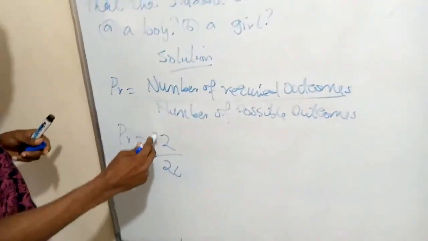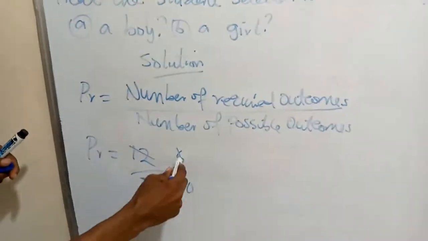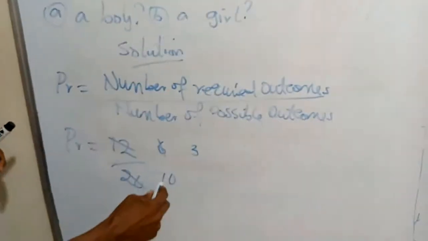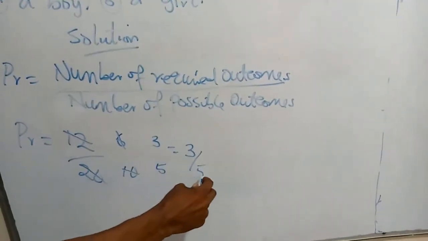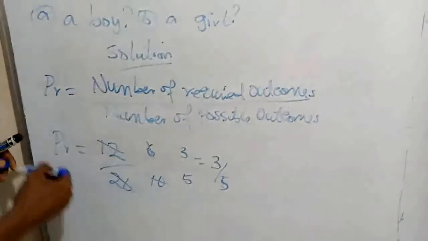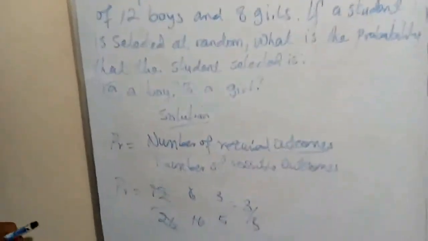We cancel out: 2 into 12 gives us 6, 2 into 20 gives us 10, 2 into 6 gives us 3, and 2 into 10 gives us 5. We have 3 over 5. So the probability of selecting a boy in that class is 3 over 5.